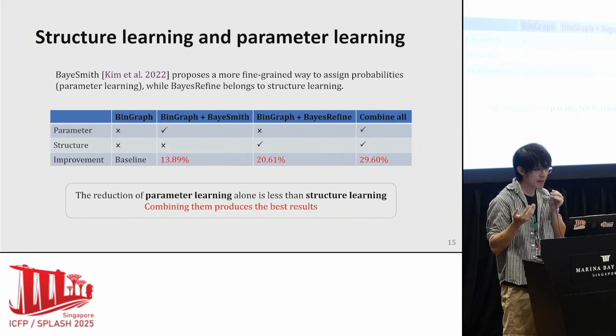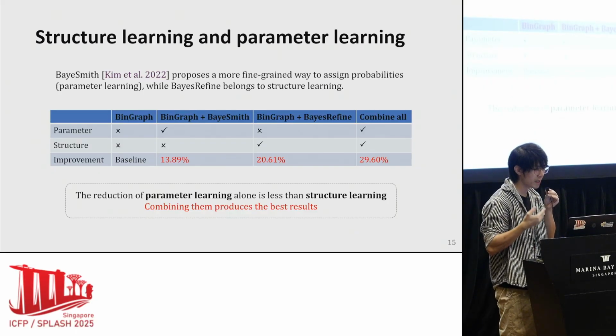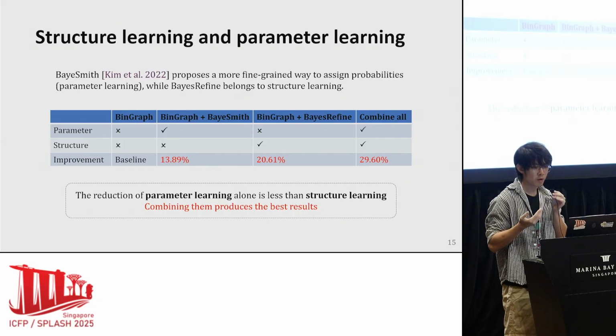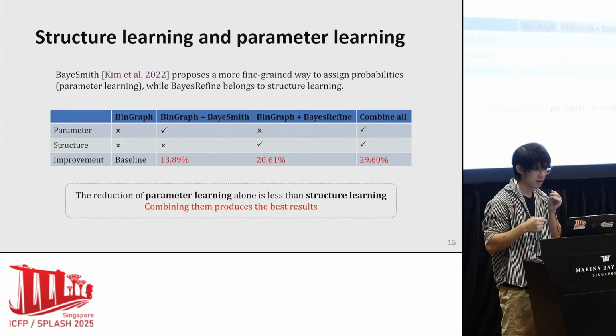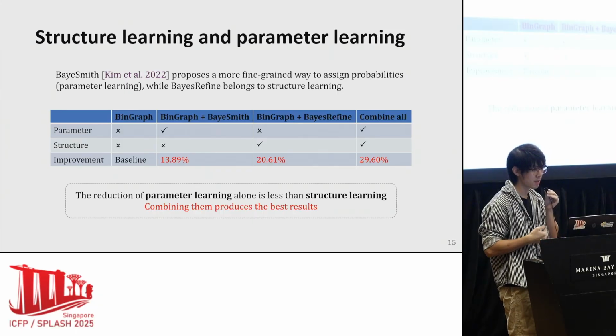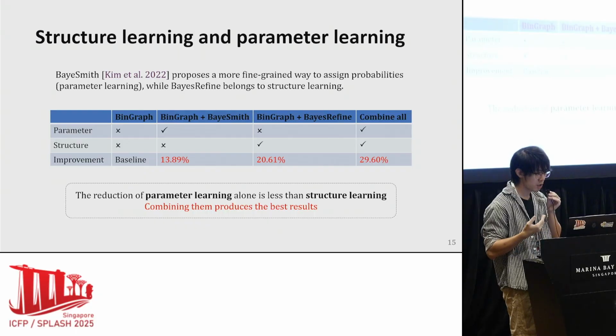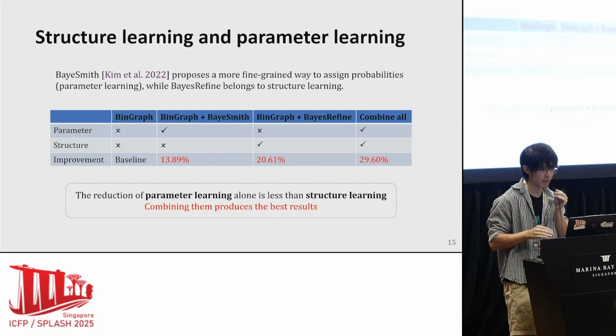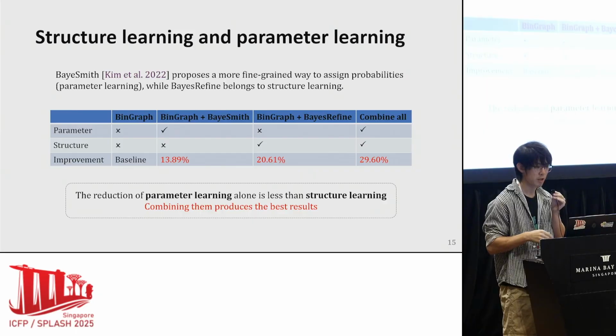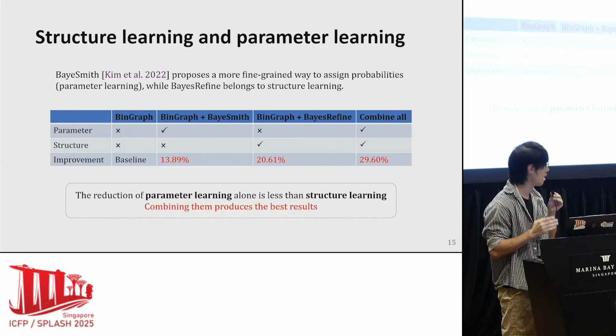And from the perspective of machine learning, Bayesian Refine can be regarded as a structured learning approach, and we also compare it with a parameter learning approach, BayesSmith. And the results show that while the reduction of parameter learning alone is less than structured learning alone, combining them produces the best results, which indicates that they are complementary.